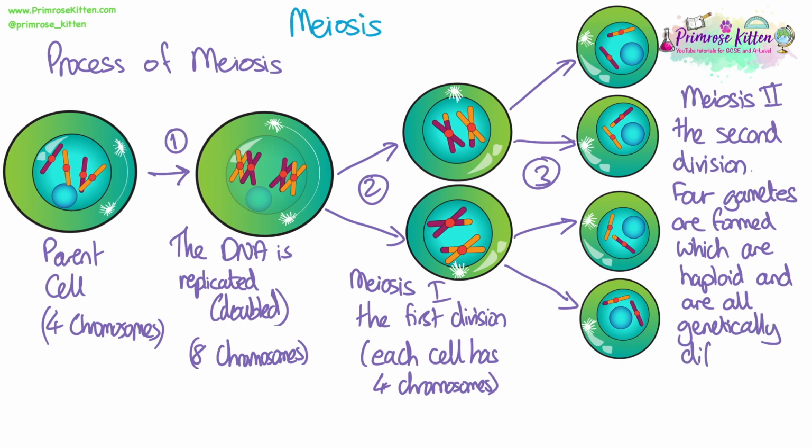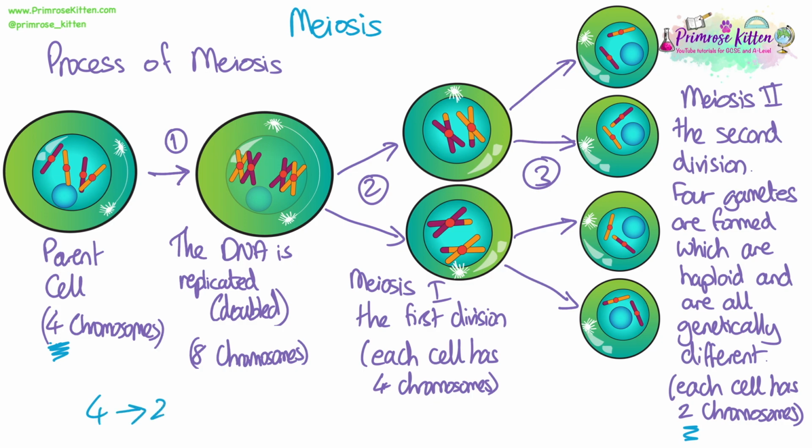You'll see as well that there's different colours on the chromosomes. So we did have all yellow and all red chromosomes. And then at stage 2, when they split, they actually have a mix of yellow and red on some of the chromosomes. This is where some of the genes swap over from one chromosome to another. So it makes all of those individual chromosomes unique to each other when they swap over. So that is how we get completely genetically different cells for each gamete.